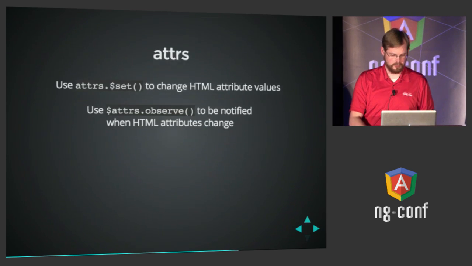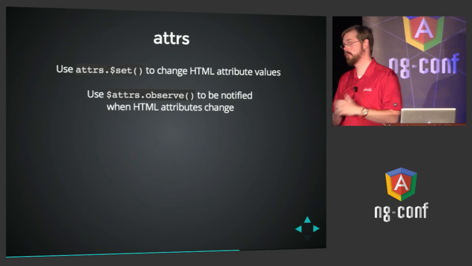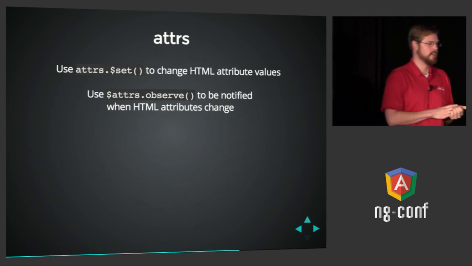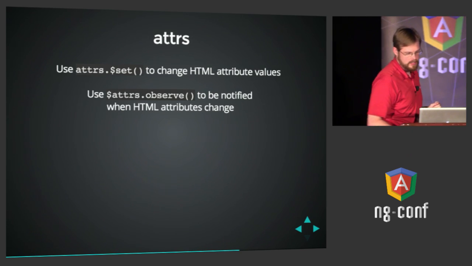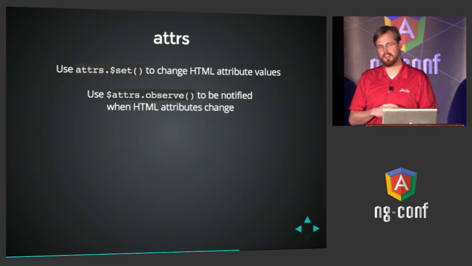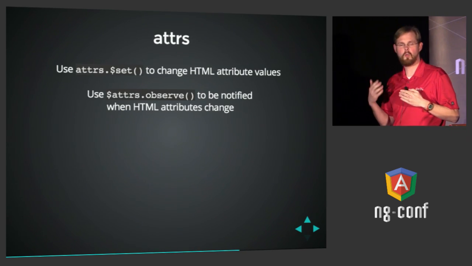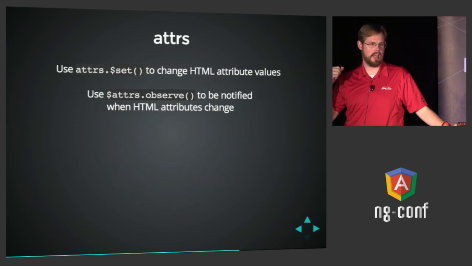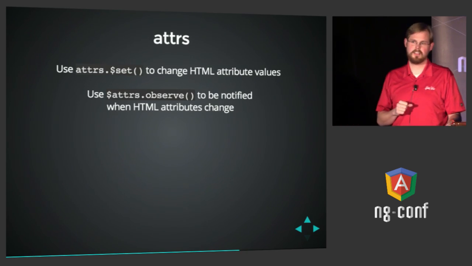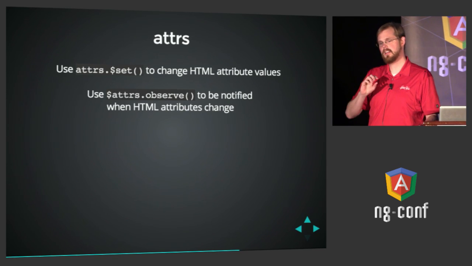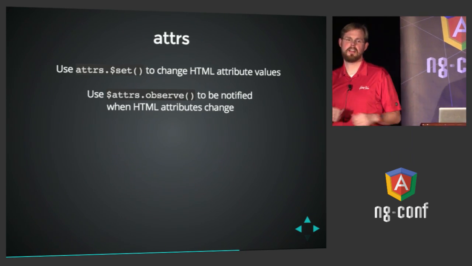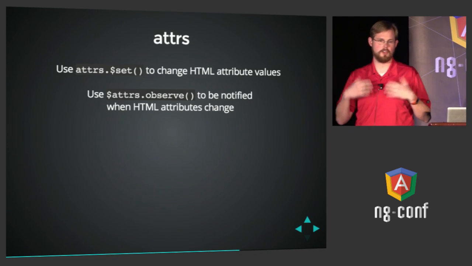So why would you want to do this? First of all, you can notice when these values change by using attrs.$observe and $set to change them and to be notified of them. And the reason you would want to do this is because it's not a watch on the scope. It's a little faster. It's independent of the digest loop completely. So if you want to pass in data this way and you actually call set on it, change the attributes, the directive will be notified, but it doesn't have to watch scope variables and do dirty checking or anything like that.